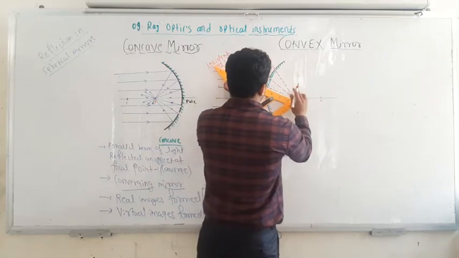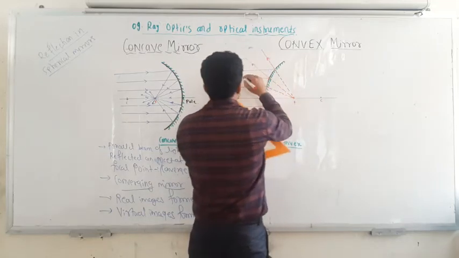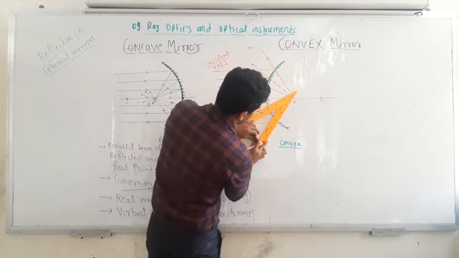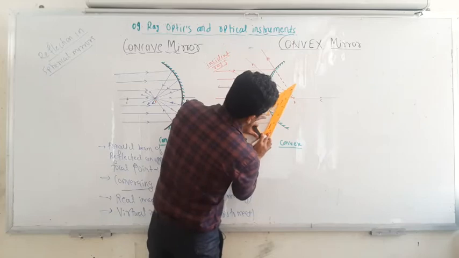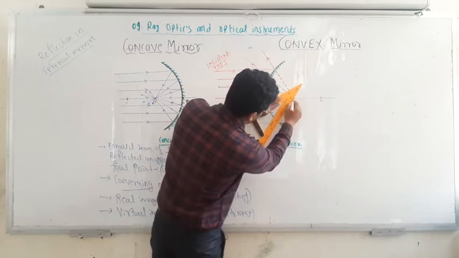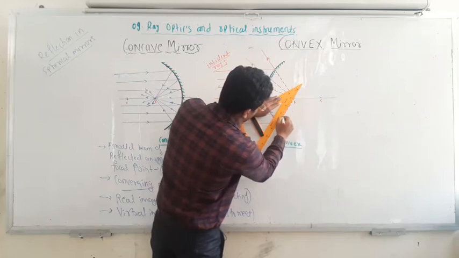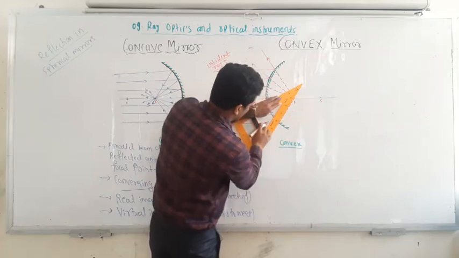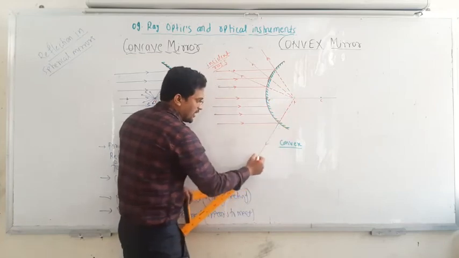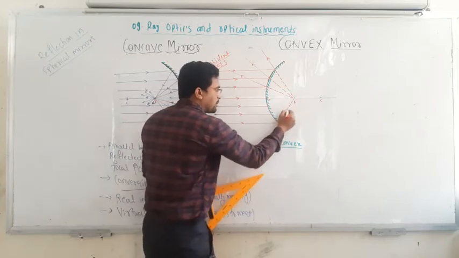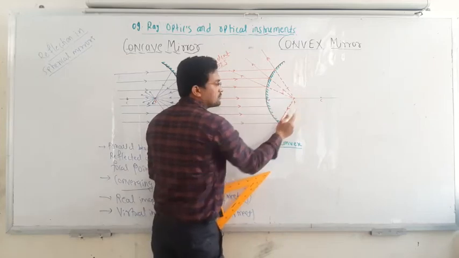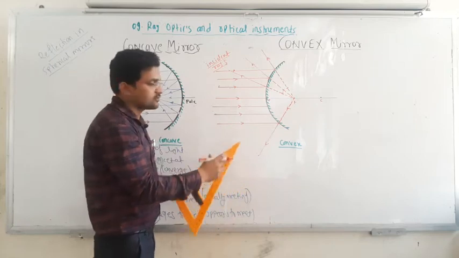You have to just extend it. So this is the ray which is moving, okay. Same to this side also. So you can see here this ray will move this side, okay. This ray hits and is reflected, and this reflected light, if you extrapolate behind, it appears that all the rays are coming from this point apparently but not actually, okay.